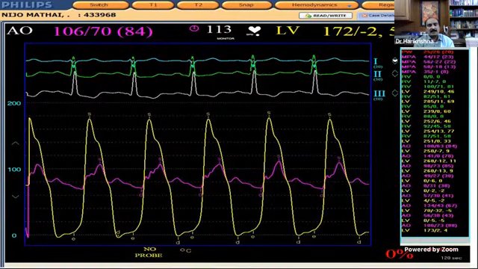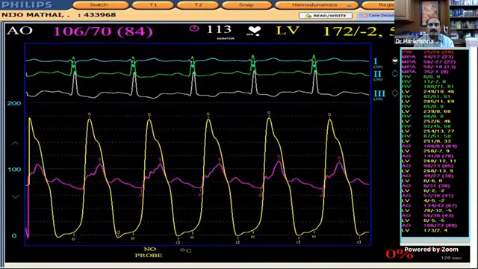So what is the LV pressure? LV pressure is around 200. What is the aortic pressure? Aortic pressure is just above 100, for example 110. So there is a gradient of around 90 millimeters between the aorta and LV. So there is an LV outflow tract obstruction. What are the two types of LV outflow tract obstruction?